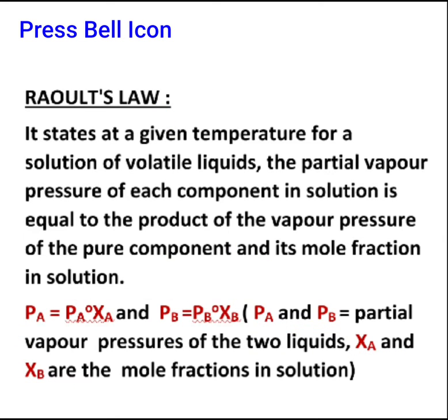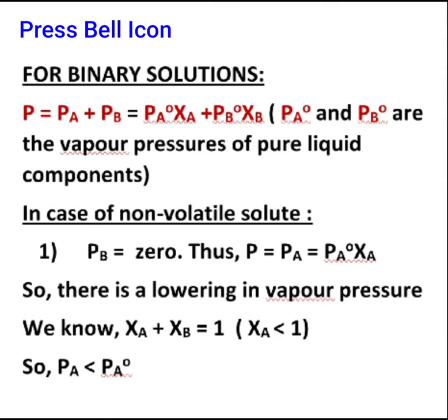So in the case of binary solutions of two volatile liquids, the total vapor pressure created within the solution is P equal to PA plus PB, which is equal to PA0XA plus PB0XB. So you are in a position to find the vapor pressure of such solutions by applying this formula.